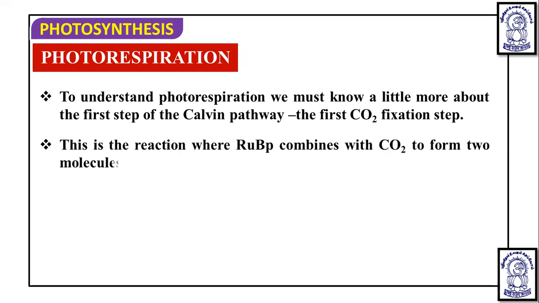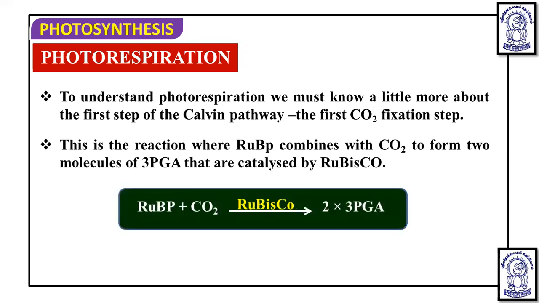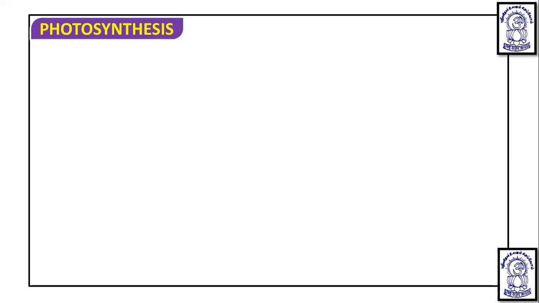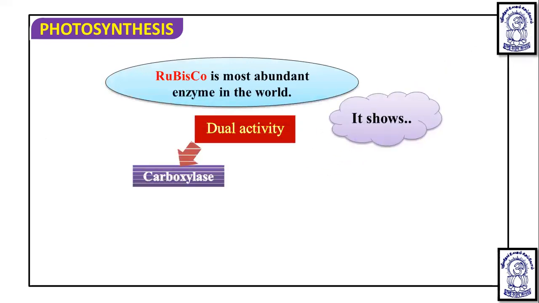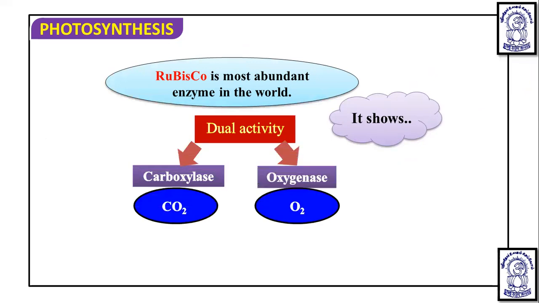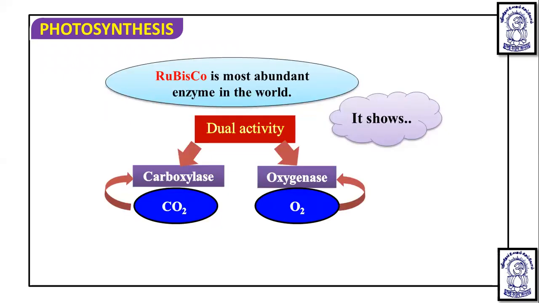This is the reaction where RuBP combines with CO2 to form two molecules of 3-PGA, catalyzed by Rubisco in the C3 cycle. Rubisco is the most abundant enzyme in the world, and it has dual activity. It can act as a carboxylase, binding with CO2, or as an oxygenase, binding with O2. When it acts as oxygenase, photorespiration occurs.